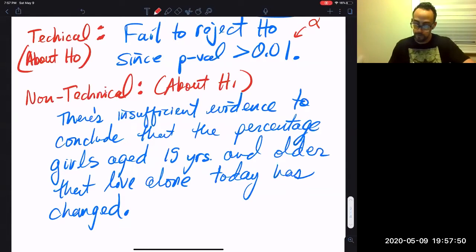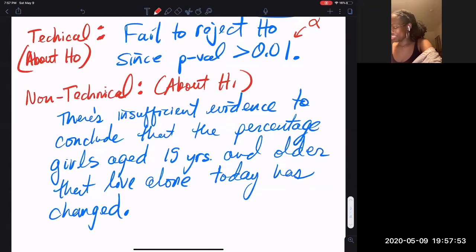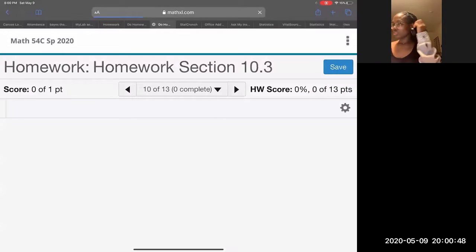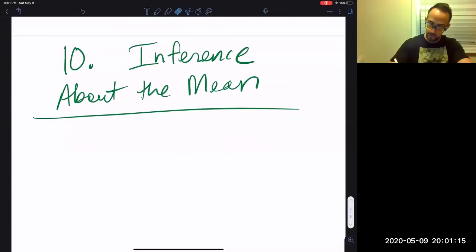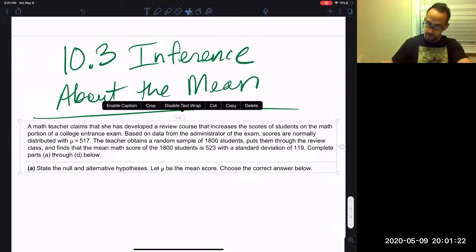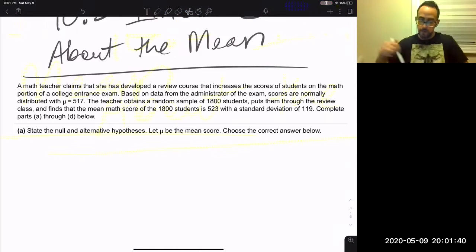How do you feel? A lot more comfortable. Good. Let's try number 10 on 10.3. Okay, so we're doing 10.3 now. Inference about the mean. All right, let's see. Can you read it for us?